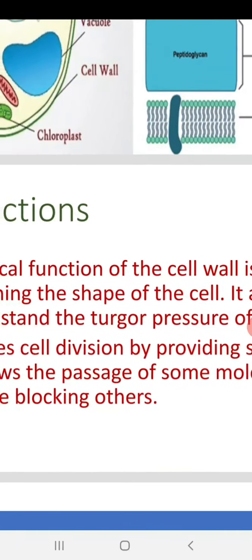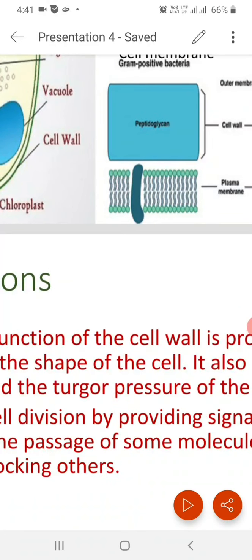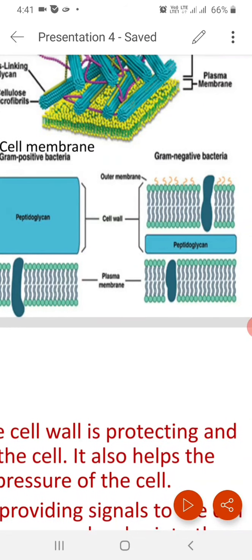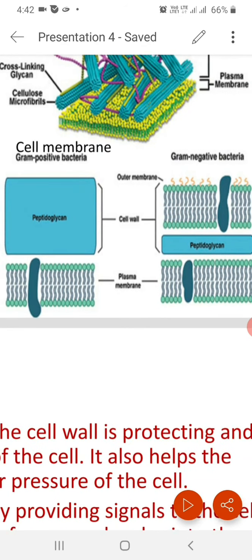cell wall and the cell membrane. Cell membrane is the outermost covering. Outside it, in the case of plant cells, the cell wall is also present, and that is the outermost covering in plant cells. As you can see in this picture of the cell membrane, there is a lipid bilayer in between the